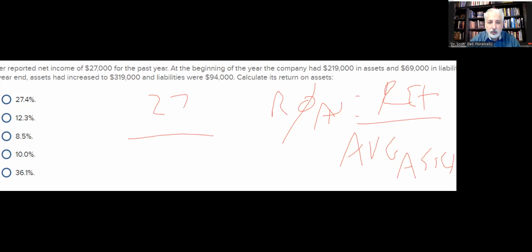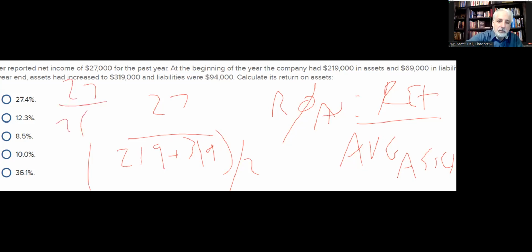We're trying to figure out what the average assets were. Year-end assets had increased to 319, and we have beginning assets of 219. So we do 219 plus 319 divided by 2. I can just eyeball that. You're going to get basically 269. So 27 over 269. That's almost 10% exactly. So around 9.9, I think. So it rounds up to 10%.